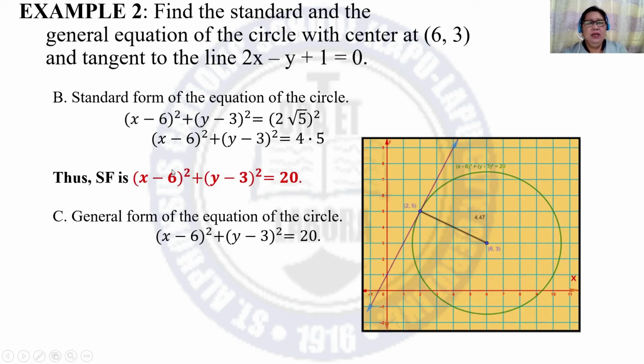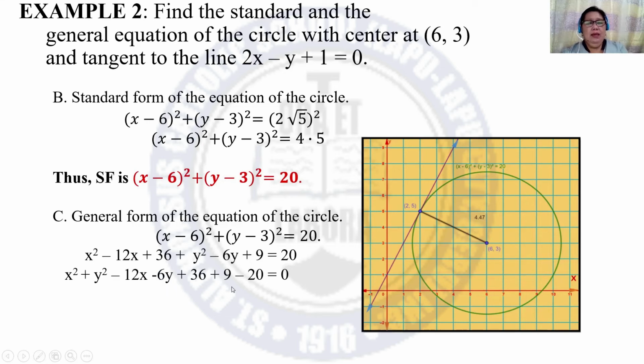For the general form of the equation of the circle, using this standard form, all you have to do is to square x minus 6, that is equivalent to x squared minus 12x plus 36. The square of y minus 3 is y squared minus 6y plus 9 equals 20. And transpose 20, it becomes negative 20.